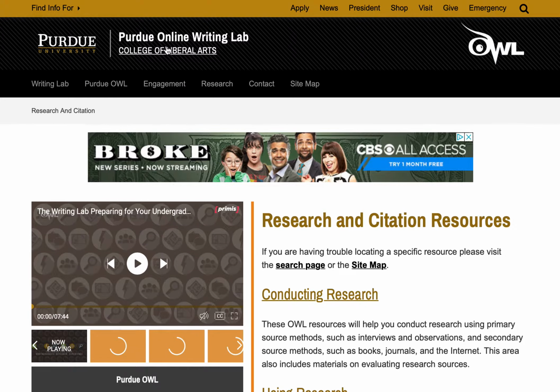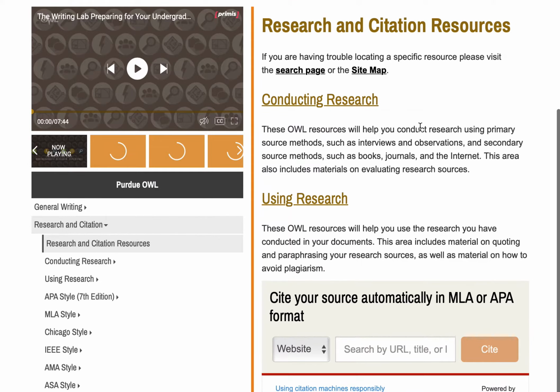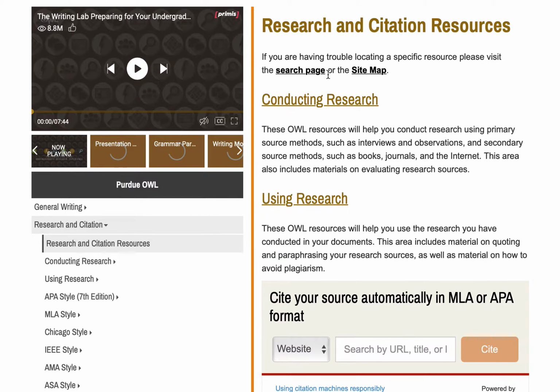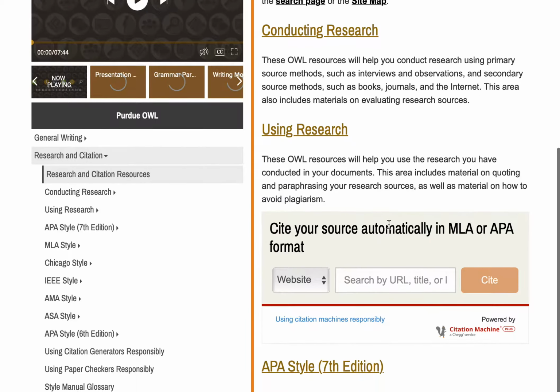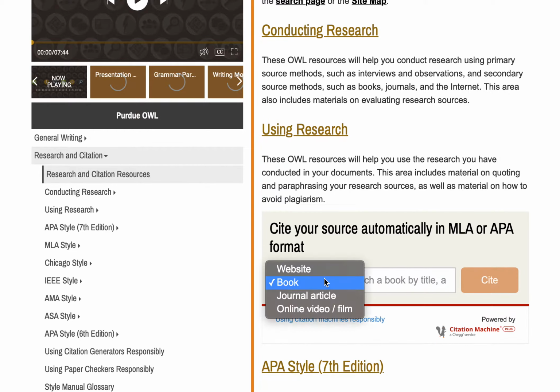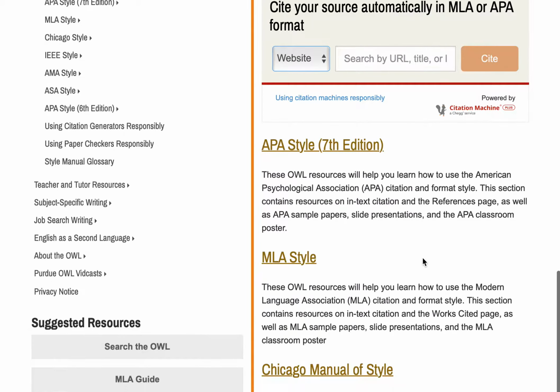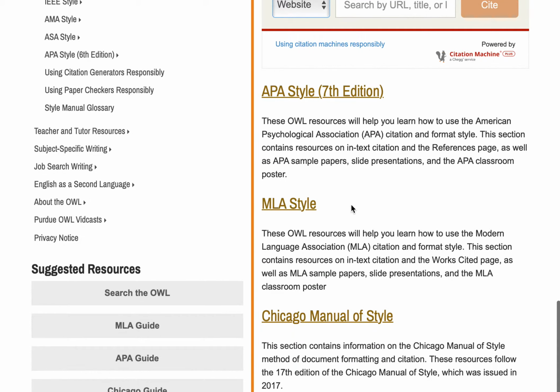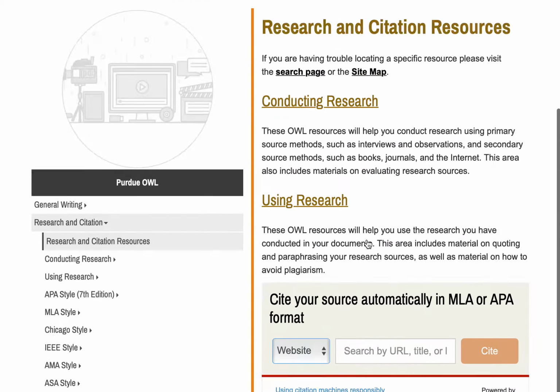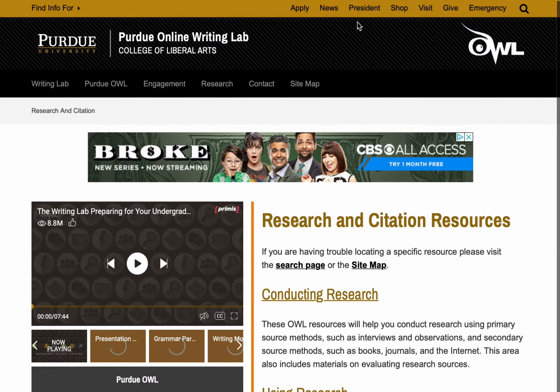All students should bookmark this, the Online Writing Lab of Purdue University, because it contains all kinds of information on English, sentences, grammar, etc., and how to do research papers, including citing your sources. You can type in your information here, website or a book, and this machine will cite the source for you. I don't really like these because they're not completely reliable, but you also have a guideline for the MLA style sheet that tells you how to type up in-text citations and the works cited page. That's Purdue Online Writing Lab, very helpful.